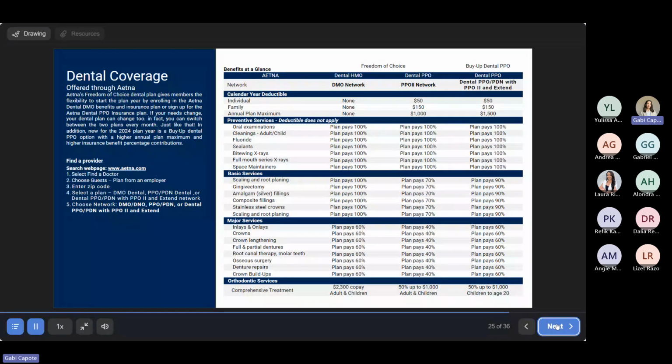With all 3 plans, it's going to pay a percentage of the cost of each service. And with the DHMO, you are going to have orthodontic services with a copayment for both adults and children.